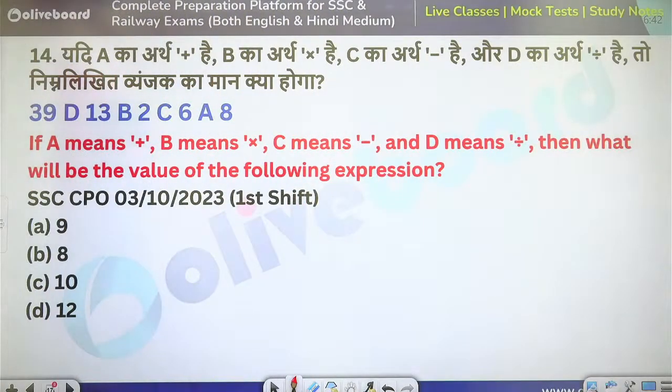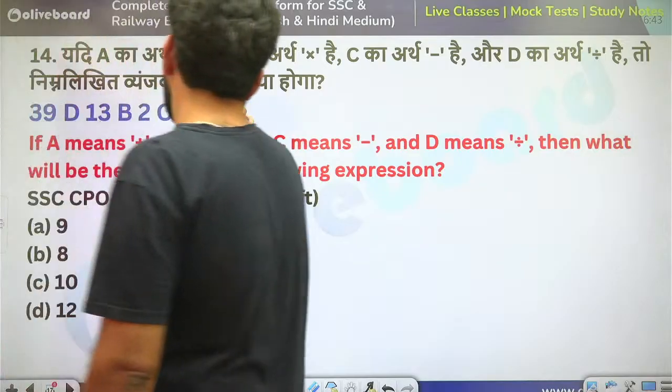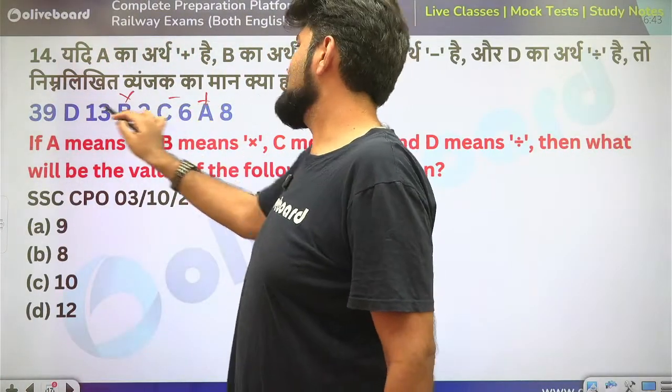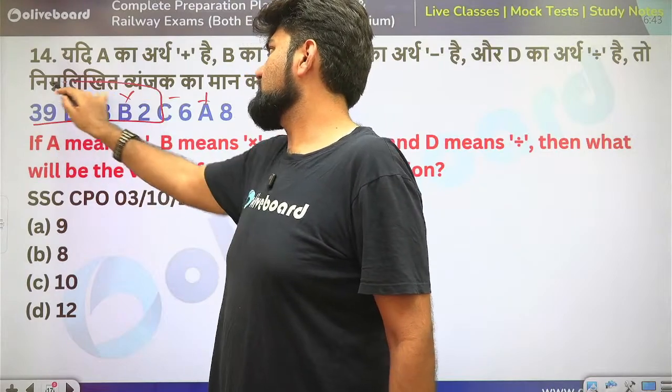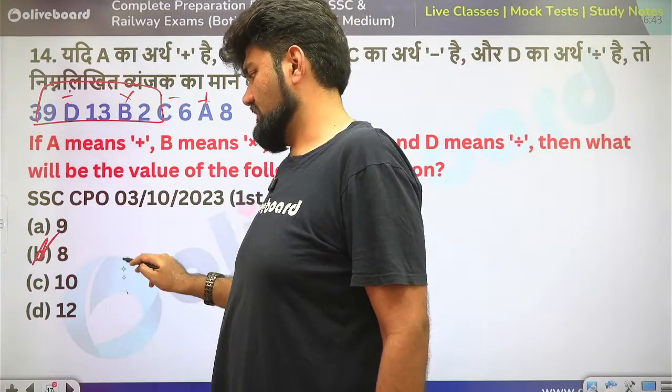Next. A means plus, B means into, C means minus, D means divide. So this is 39 divided by 13 is 3. 3 into 2 is 6. 6 minus 6 is gone. 8 is our answer. Pretty easy question again.